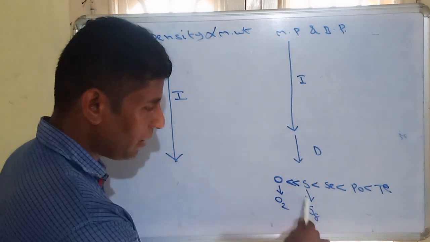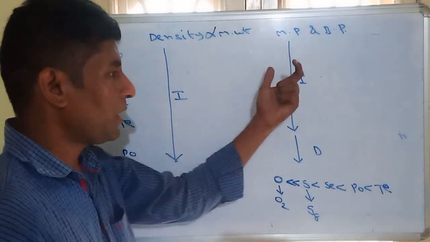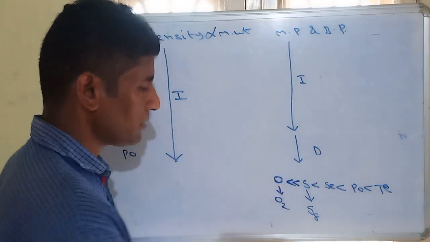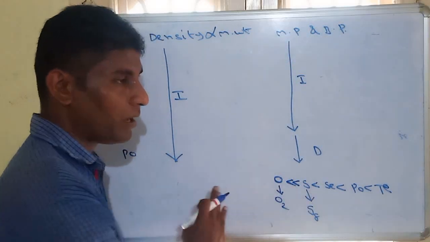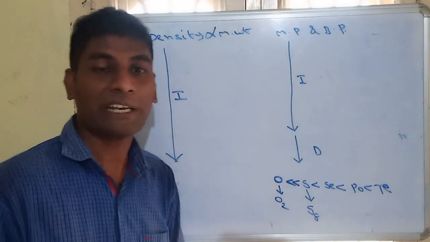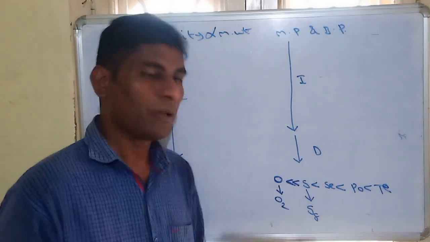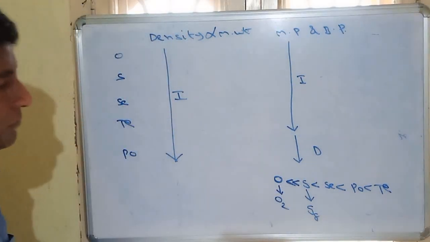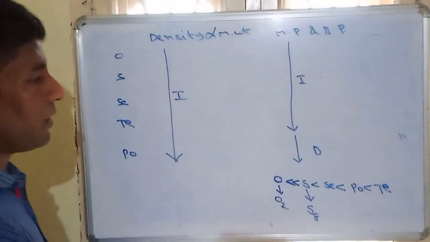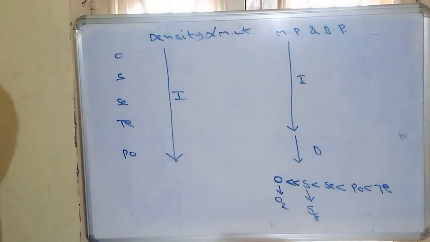Because of the polyatomic nature, the values of melting point and boiling point increase exceptionally. Hence, oxygen and sulfur have a very large difference in melting and boiling points due to the atomicity difference. Oxygen is diatomic, whereas sulfur is polyatomic. So these are the physical properties of 16th group elements.